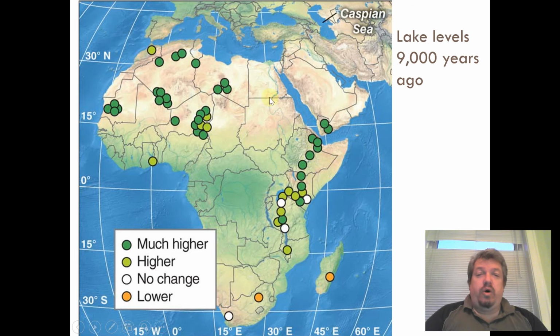Well, we can look at old lakes or dried up lakes in the Sahara, and we can actually measure their ancient lake beds. We can see where the water was, and we see that 9,000 years ago, most of the lakes that are today in the dry desert, that are maybe dried up, had much more water. So what this tells us is there was a pattern that allowed for much more water to be on the surface. In fact, we think there were several lakes here in the middle of the desert that were bigger than the Great Lakes are today.